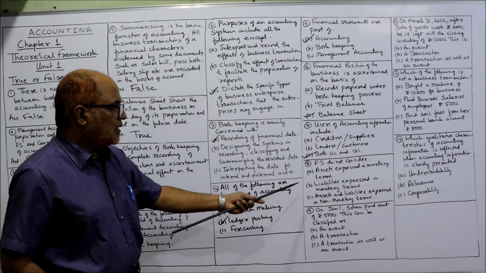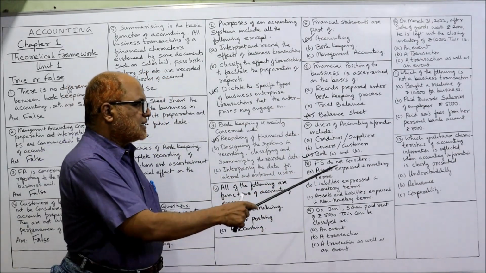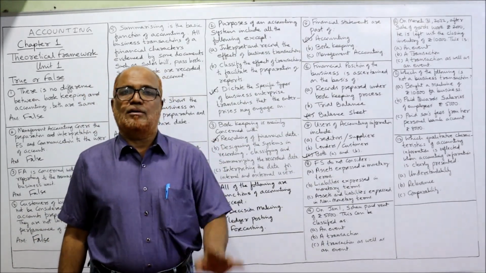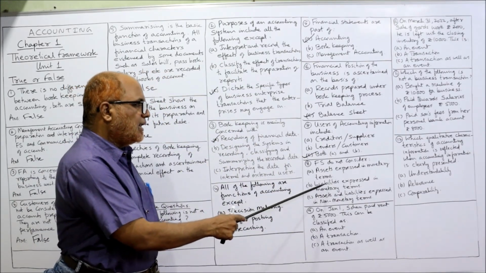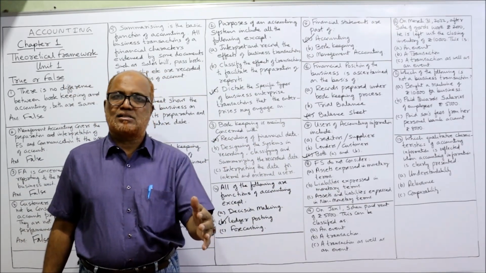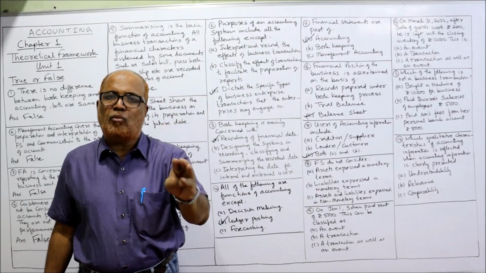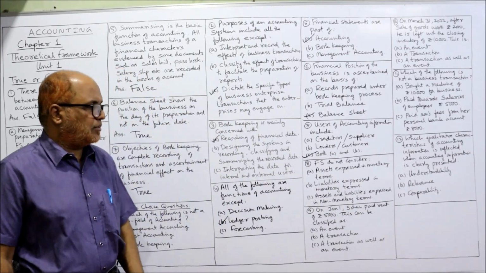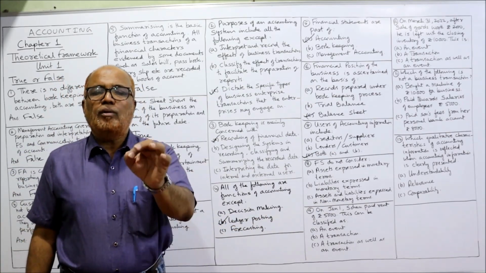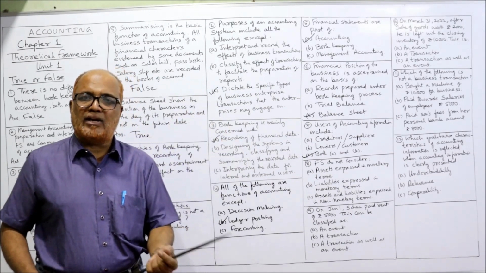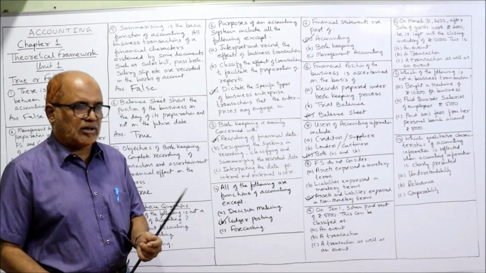Right? Next one. Financial statements do not consider what? Assets expressed in monetary terms, it will consider. Assets which are expressed in monetary terms will be considered in the financial statement. Liabilities expressed in monetary terms, yes. Any asset or liability measured in monetary terms will be recorded in the financial statement. Last, assets and liabilities expressed in non-monetary terms, no. Non-monetary items will not find any place in financial statements. So C. These are not considered.